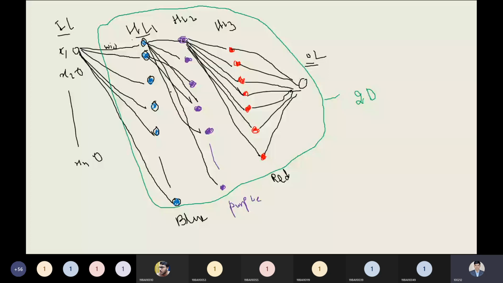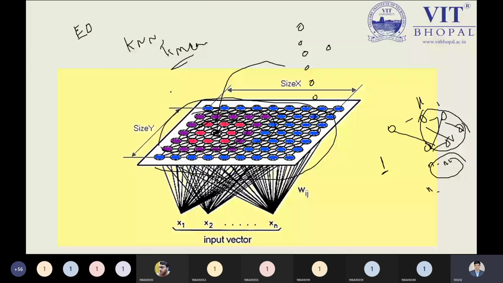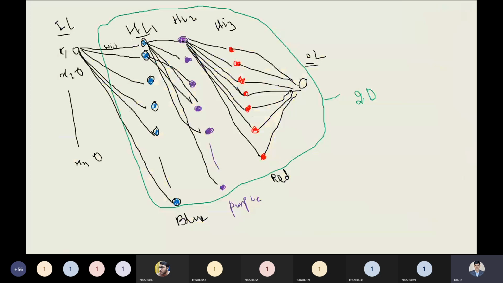How are we transforming such a diagram into the XY plane? We are transforming this portion into 2D, that is the X and Y plane. We can represent all the hidden layers along with the output layer in various dimensions. If I take each and every hidden layer as a dimension, we can represent our information in 4 dimensions, but we are reducing it over here, and that is the beauty of the self-organizing map. Now this portion is clear.